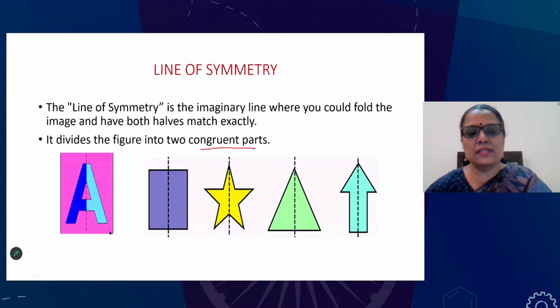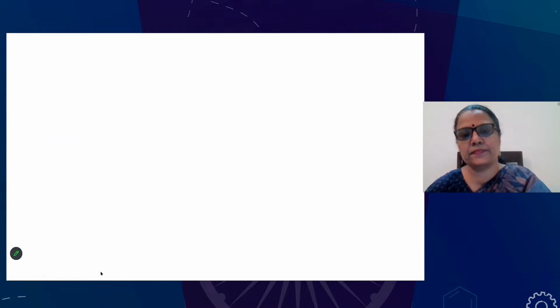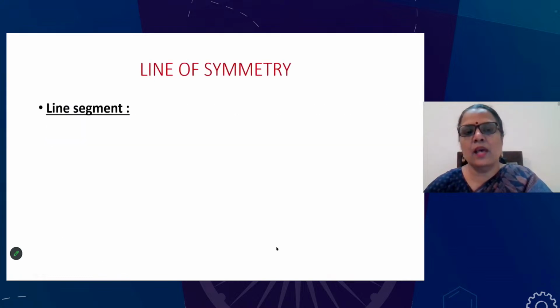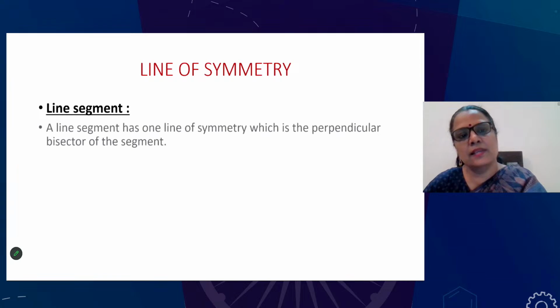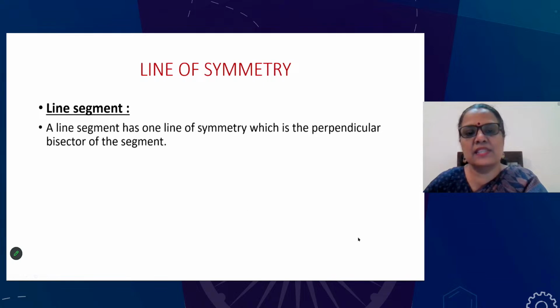Now look at these figures. See the line of symmetry for a lot of English alphabets. You can find a line of symmetry. Now again we'll find out, this is very, very important. What is the line of symmetry for a line segment? You know what is the line of symmetry for a line segment? A line segment has one line of symmetry, which is a perpendicular bisector of the segment.